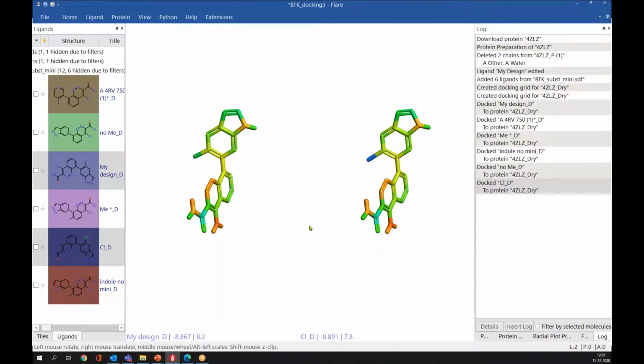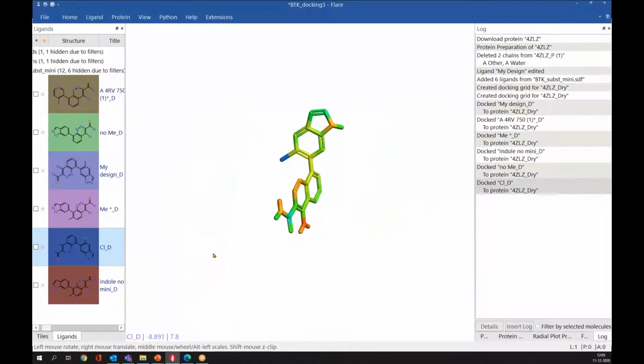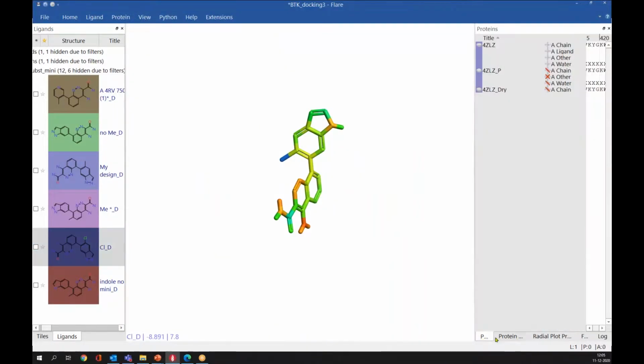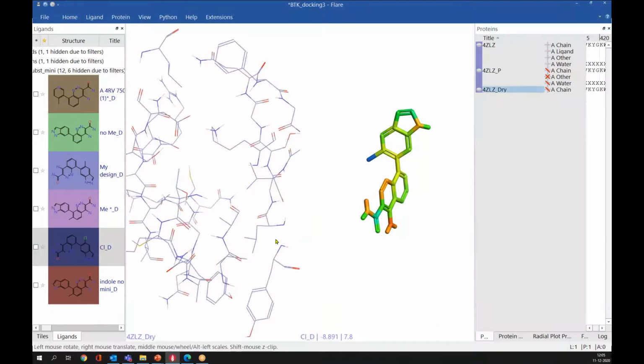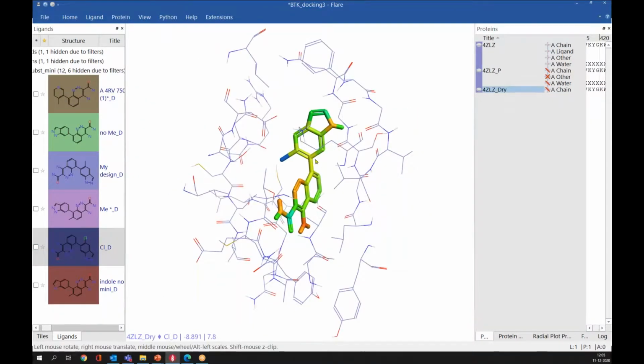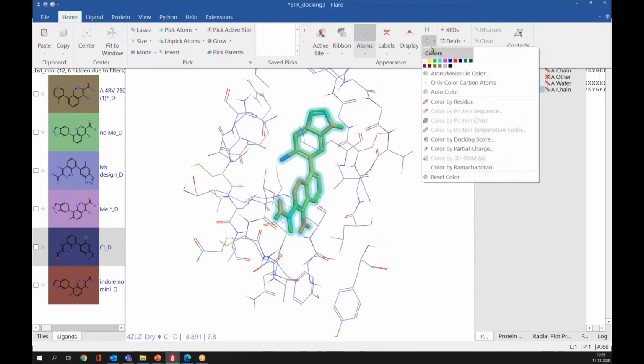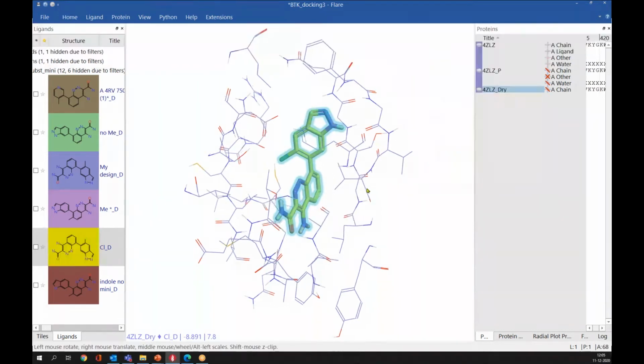So for that, we have additional functionalities in Flare, that is electrostatic complementarity. I'll explain that. Let me switch on the protein first, and let me change the color of this ligand. Okay.